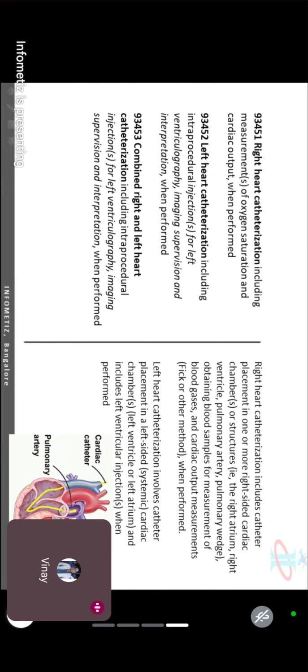You got that code? What does it say? Right heart catheterization. It means the catheter has been introduced into the right side of the heart. It may be in the right atrium, right ventricle or pulmonary artery. You can see that in the paragraph of cardiac catheterization, on the previous page.